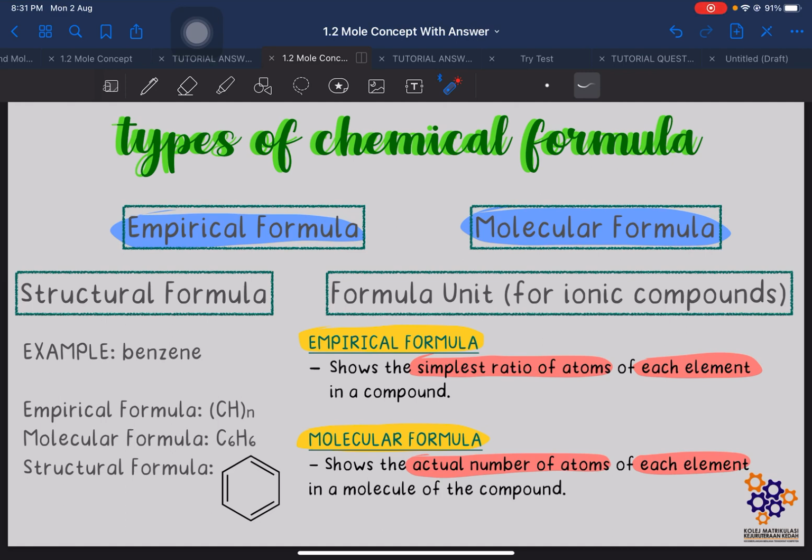Hi and Assalamualaikum everyone. So today we are going to continue the second part of subtopic 1.2, mole concept. In part B, we are going to focus on empirical formula and molecular formula.